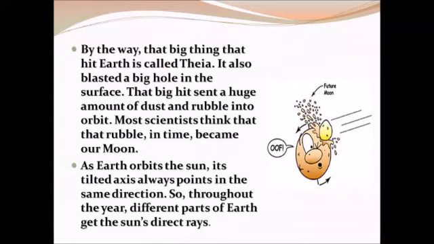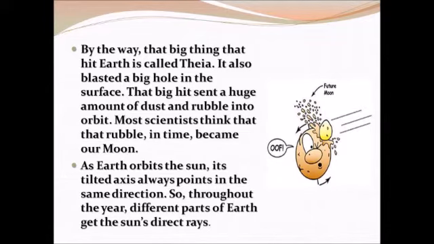By the way, that big thing that hit Earth is called Thea. It also blasted a big hole in the surface. That big hit sent a huge amount of dust and rubble into orbit. Most scientists think that the rubble in time became our moon. As Earth orbits the sun, its tilted axis always points in the same direction. So throughout the year, different parts of Earth get the sun's rays direct.